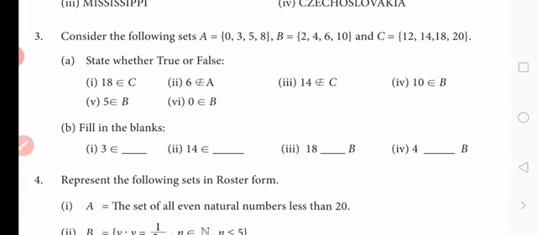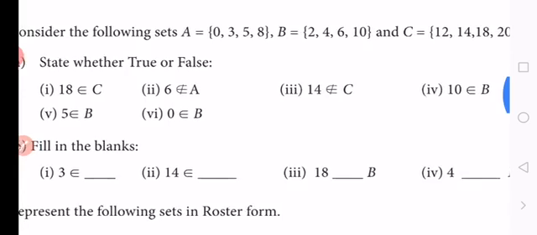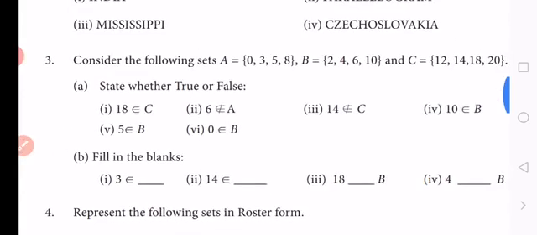There are 3 sets given, A, B, C. Set A contains 4 elements, B contains 4 elements, C contains 4 elements. In the first part, state whether true or false. You write the answer, and tomorrow we discuss the answer.